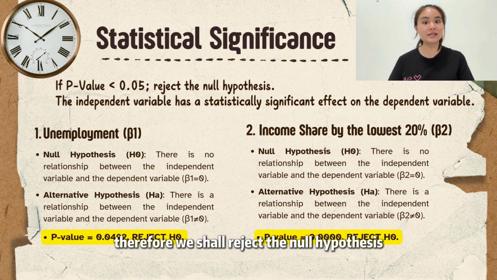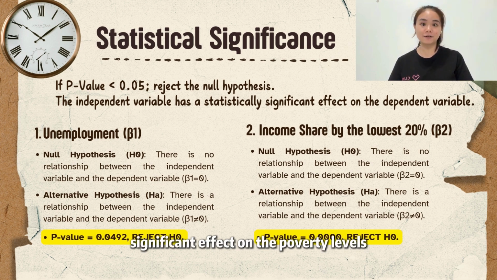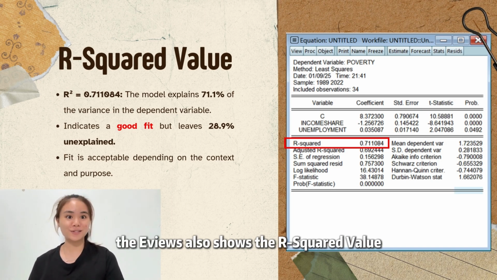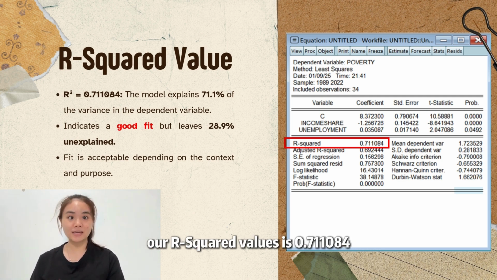Therefore, we shall reject the null hypothesis. Then, we can conclude that the unemployment rate and also income share by the lowest 20% have a statistically significant effect on the poverty levels. EViews also shows the R-squared value, which is a test for goodness of fit. Our R-squared value is